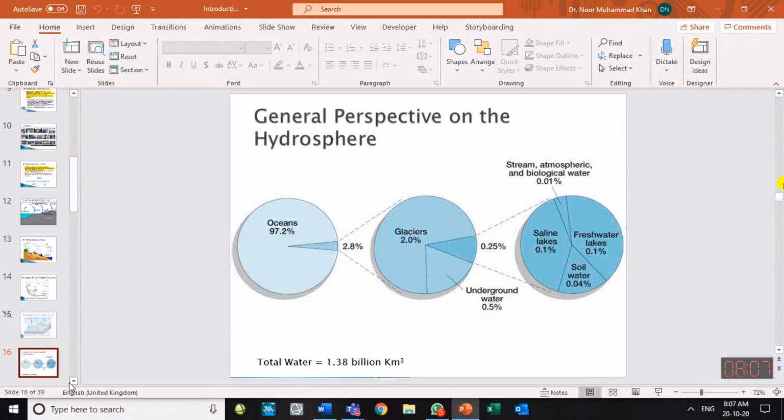Out of that, only about 0.5% is fresh water, and out of the total, only 0.01% flows in streams and is present in atmosphere and biological water.